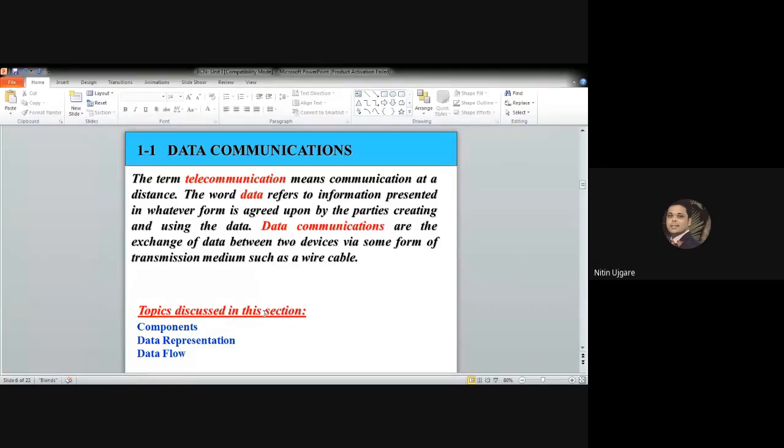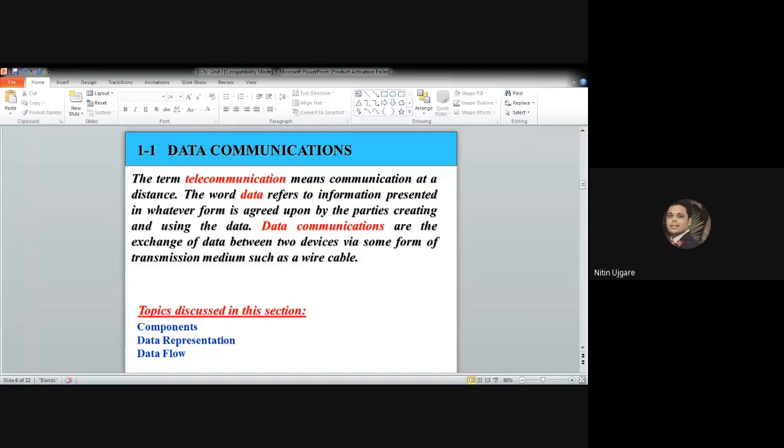So let us start with the first topic, that is basics of data communication. When we communicate, we are sharing some information. This sharing can be local or remote. Local communication between individuals usually occurs face to face, while remote communication takes place over a distance.